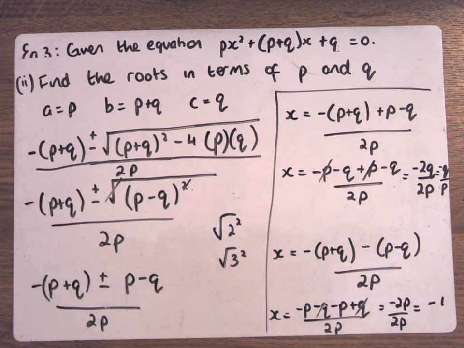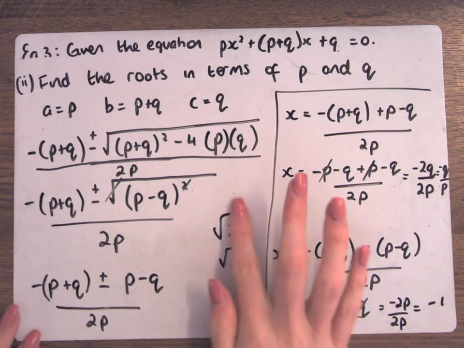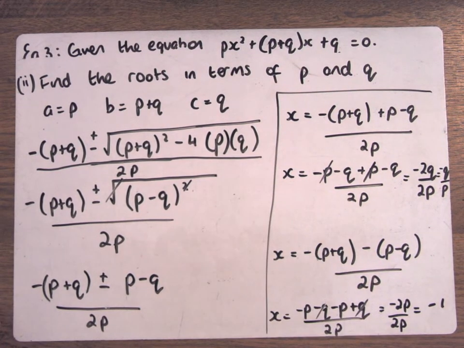Oh, the 2P was already there. I was confused where you got the 2P from above it. Are you sure? Yeah, because that's Q over P and that's P over P. Cancel as well, exactly. So P divided by P is 1 and minus 2 divided by 2 is minus 1. Minus 1 by 1 is just minus 1.